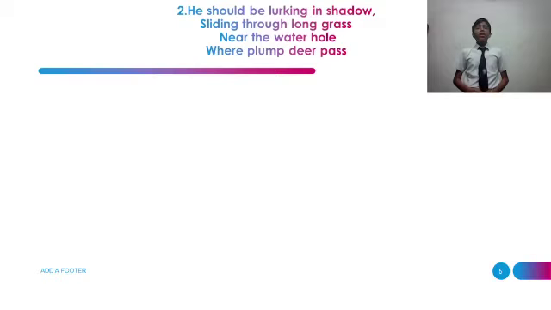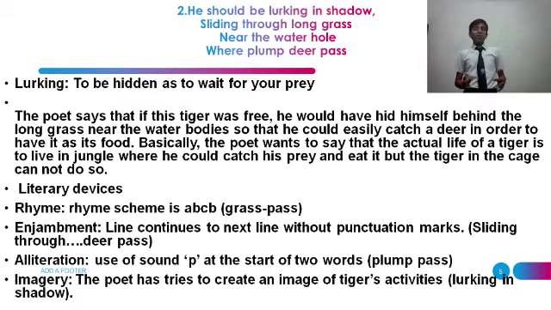Now the second paragraph. He should be lurking in shadow, sliding through long grass, near the water hole where plump deer pass. Now lurking means to be hidden, to wait for your prey. The poet says that if the tiger was free, he would hide himself behind the long grass near the water hole, waiting for a healthy deer in order to have its food. Basically, the poet wants to say that the actual life of a tiger is to live in the forest and not in a cage, where he could catch his prey, but the tiger in the cage cannot do so.